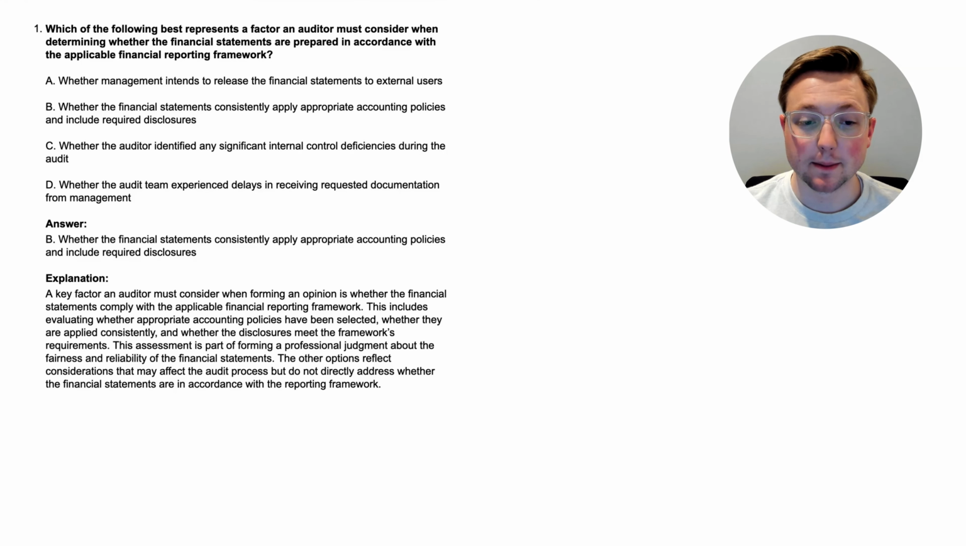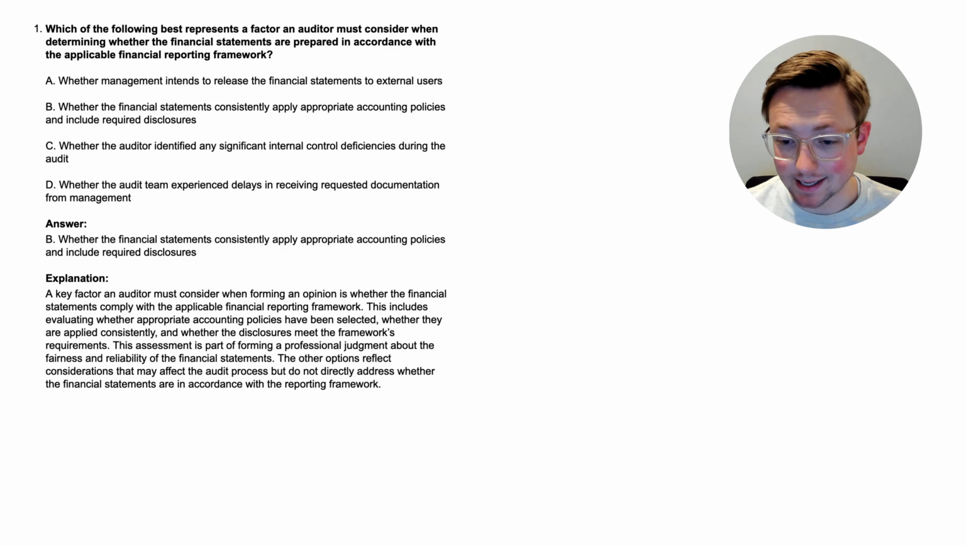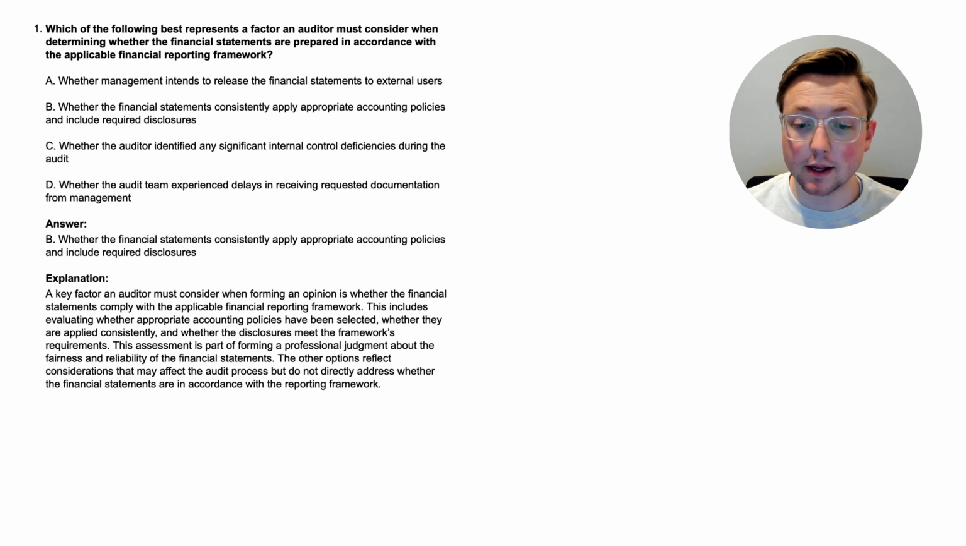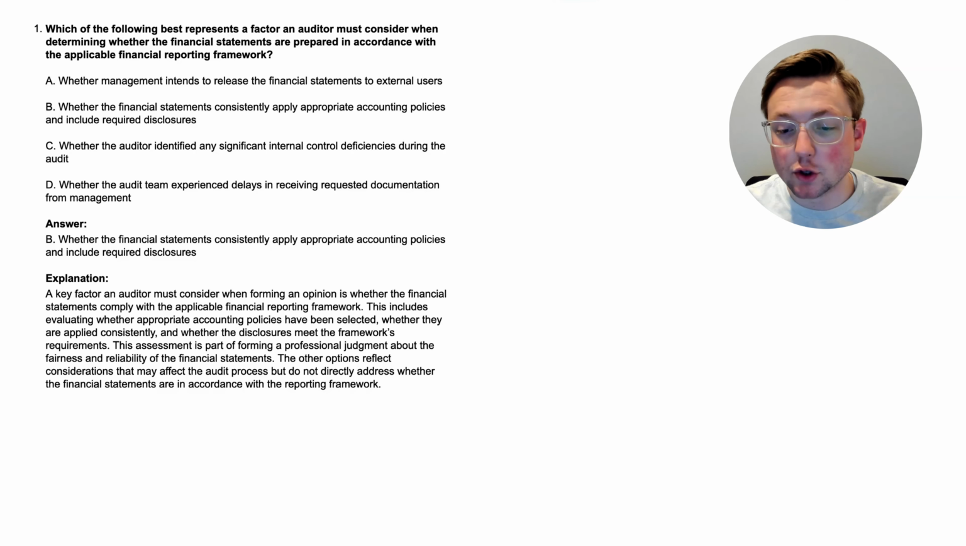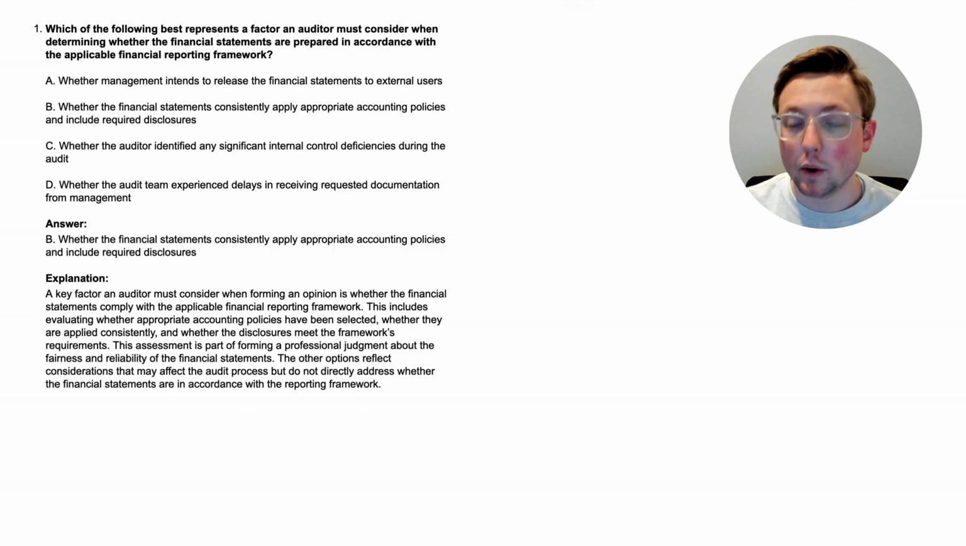Okay, here we are. The answer is B, whether the financial statements consistently apply appropriate accounting policies and include required disclosures. Here's the explanation. A key factor an auditor must consider when forming an opinion is whether the financial statements comply with the applicable financial reporting framework. This includes evaluating whether appropriate accounting policies have been selected, whether they are applied consistently, and whether the disclosures meet the framework's requirements. This assessment is part of forming a professional judgment about the fairness and reliability of the financial statements. The other options reflect considerations that may affect the audit process, but do not directly address whether the financial statements are in accordance with the reporting framework.